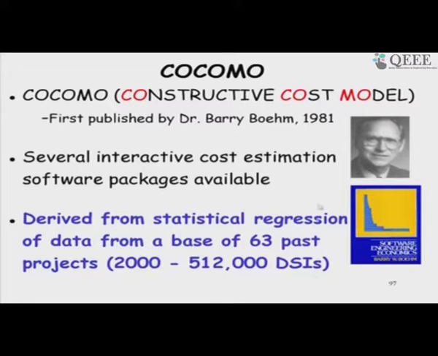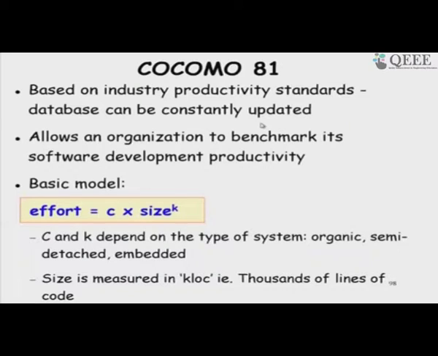He could compute the effort, duration, and then the cost. The basic model he considered is that effort is given as an exponential on size and a multiplier. The values of C and K vary depending on what type of software you are developing, a very simple formula.